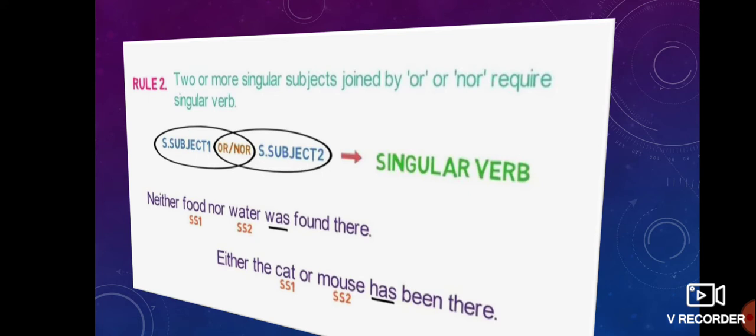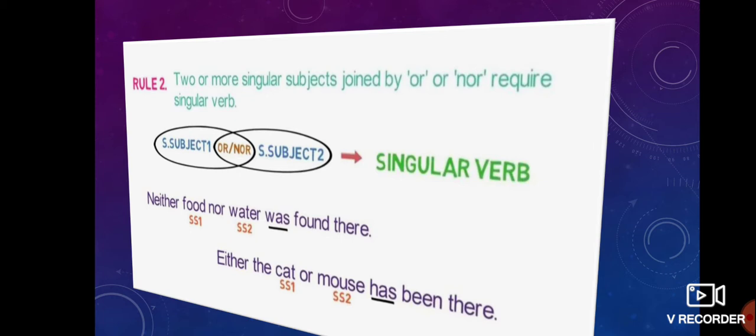Now let us move to the second rule. If two singular subjects are joined with neither nor or either or, it takes a singular verb. Carefully remember this. Neither food nor water was found there.